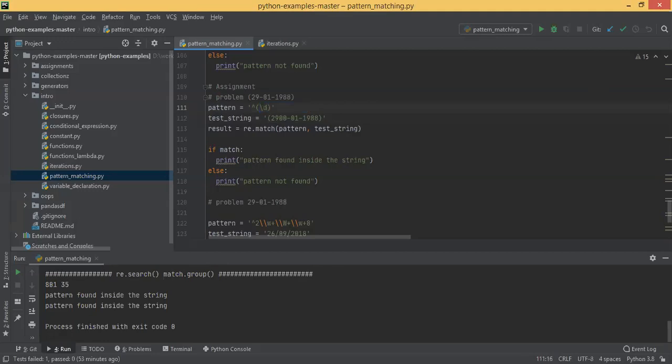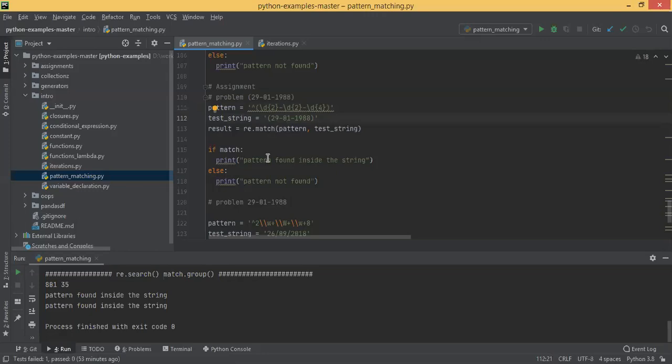So what Kishore has written is digits two times, then hyphen, then again two times, again hyphen, then four times. Okay, this is how it should be.